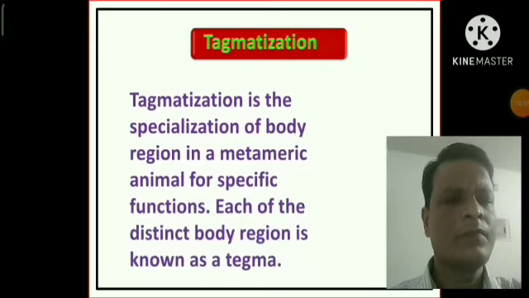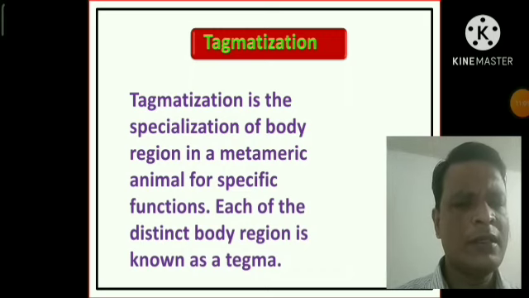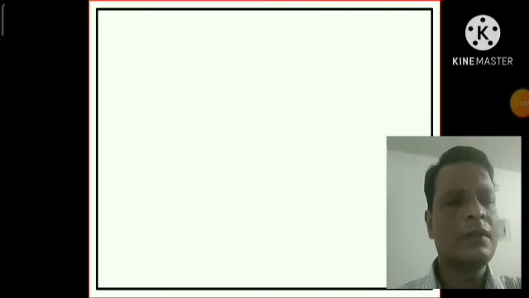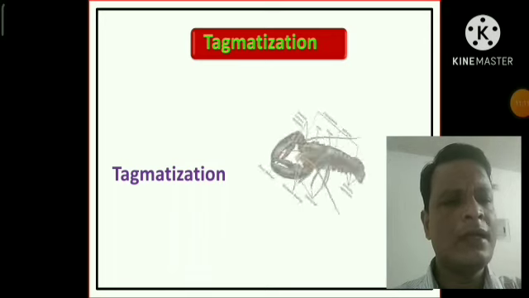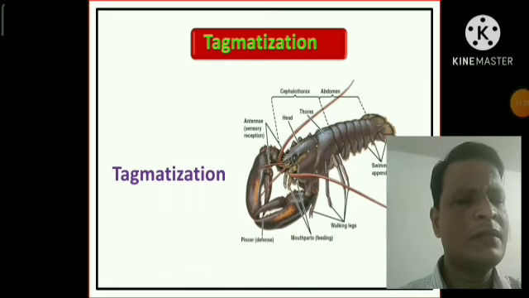Now tagmatization is the specialization of body regions in metameric animals for specific functions. Each of the distinct body regions is known as a tagma. If you look at the figure here, this is the prawn. The prawn body consists of some segments, but some of the segments are grouped together or fused together to form specialized functions, and this group of segments is called a tagma.